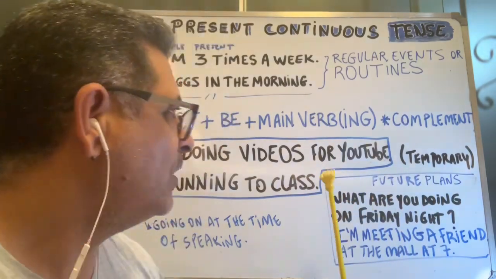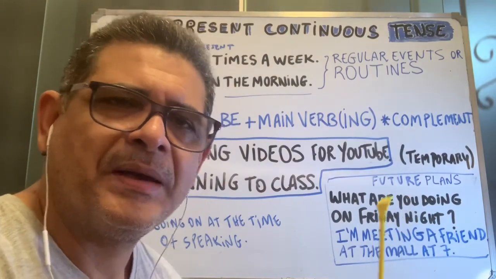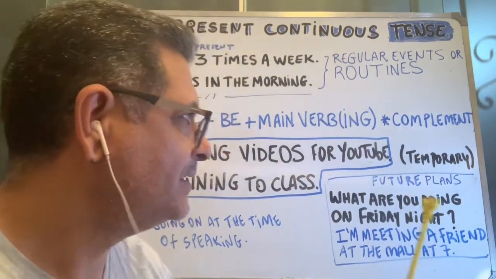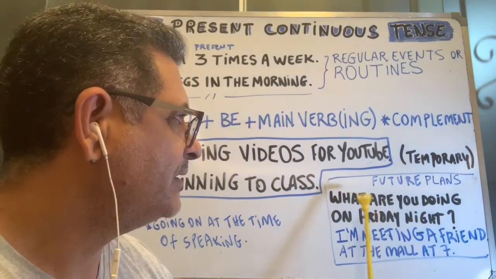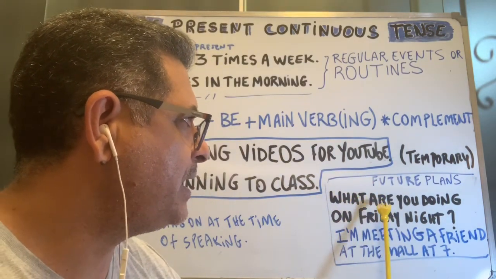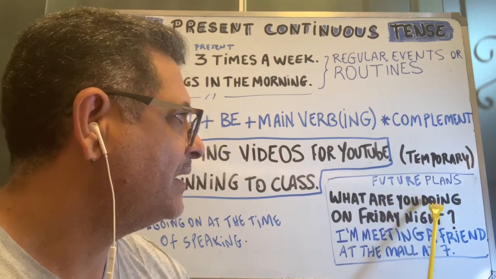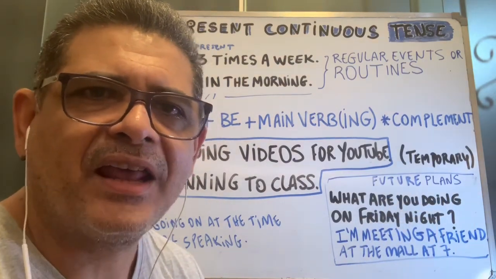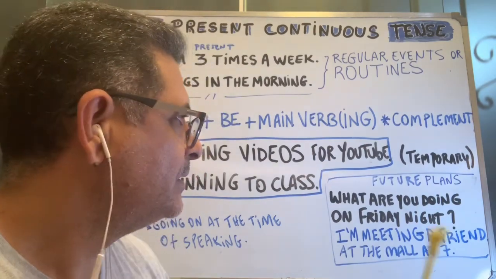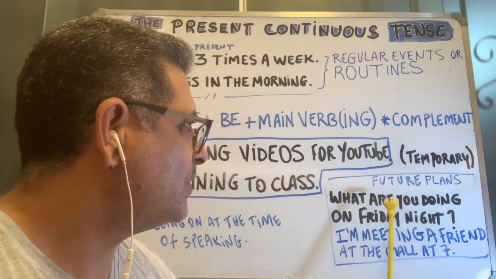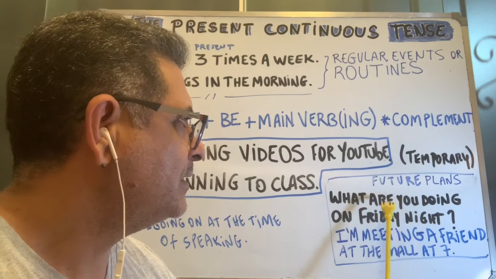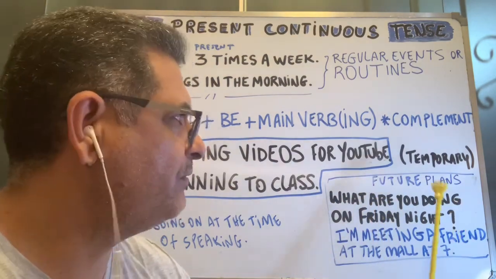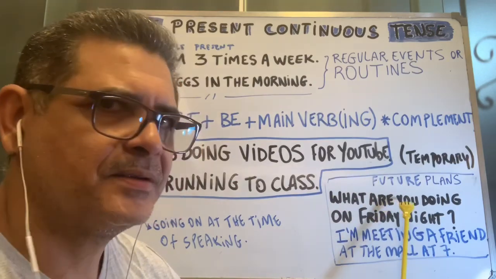So notice that in the question, the present continuous structure is present because I have a question word, I have the verb be, I have the subject, and the main verb in the ing form. So in a question, remember that the verb be normally is placed before the subject.